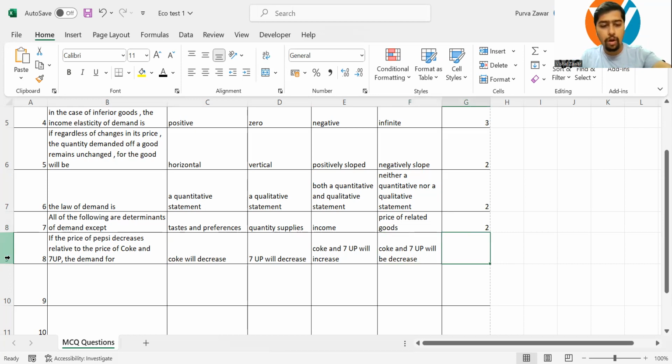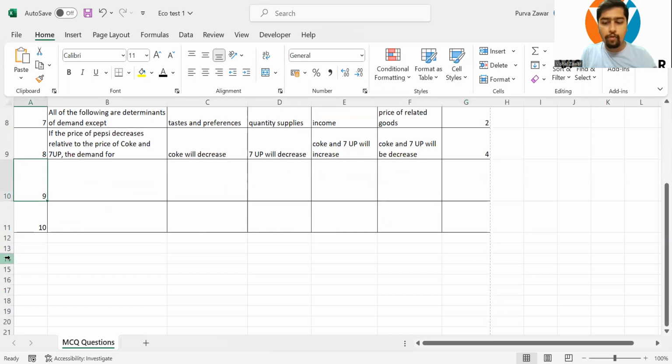Yes, I hope you got the answer: the demand for Coke and 7 Up will decrease. Why? Because Pepsi is a substitute for Coke and 7 Up. So if Pepsi decreases its price, then the demand for Pepsi will increase and the demand of its substitutes, which is Coke and 7 Up, will go down. Okay. You have to be quick in thinking. You have to be quick in making your decisions.